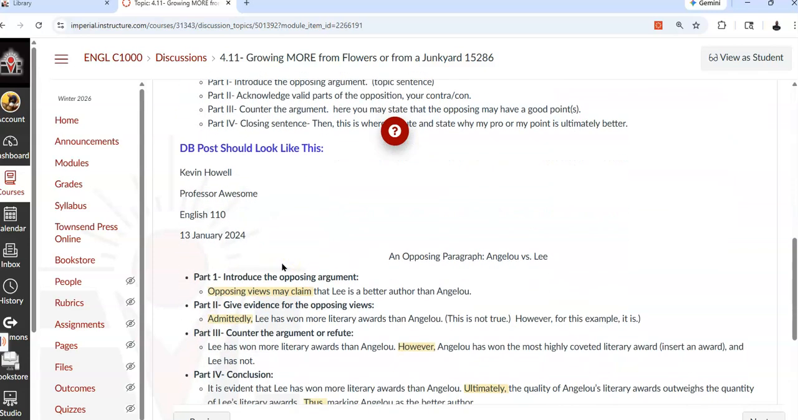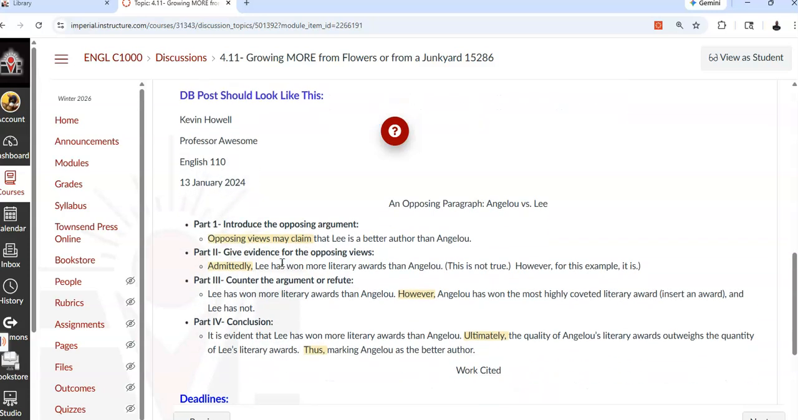So this is what your paragraph will look like, and this will make more sense again. So let's say opposing views may claim that Lee. So I'm going to use Harper Lee and Maya Angelou. You would change and make yours junkyard or Mrs. Flowers. So let's just assume here. So it says opposing views may claim that Lee is a better author than Angelou.